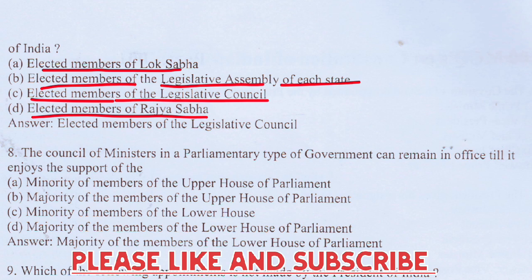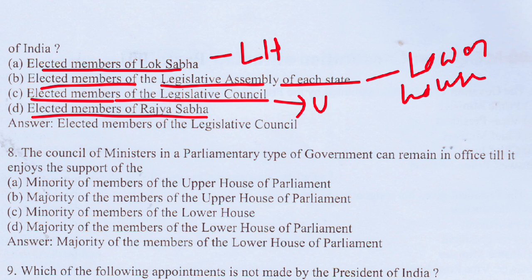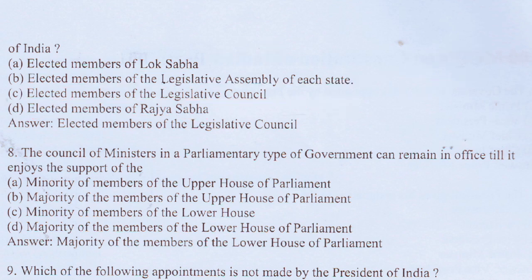Elected members of the Lok Sabha, that is the lower house. Elected members of the Legislative Assembly of each state, that is the lower house of each state. And elected members of the Legislative Council, that is the upper house of each state. So the correct answer would be elected members of the Legislative Council, that is option C. Now moving to the next question.